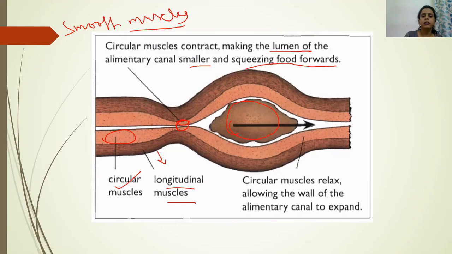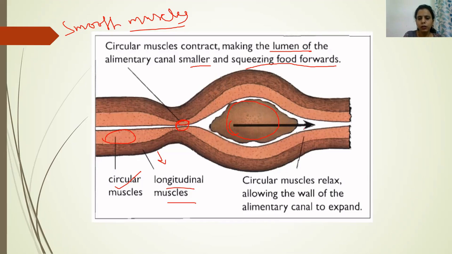The circular muscles contract so that the lumen, the empty, hollow space present inside the alimentary canal, becomes smaller. So when the food is passing through the esophagus, the circular muscles first contract in the upper part. Upper part means towards our mouth. The circular muscle first contracts so that the lumen of the esophagus reduces and the food is pushed downwards, forward towards the stomach.